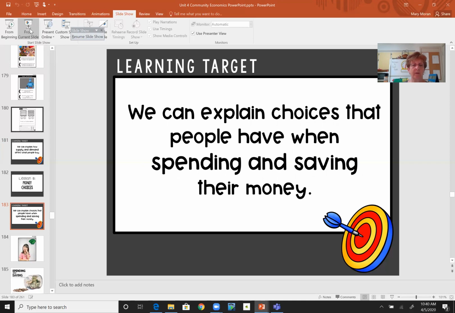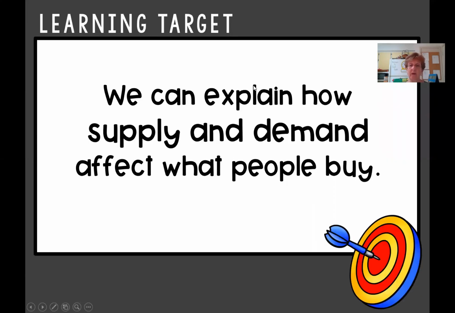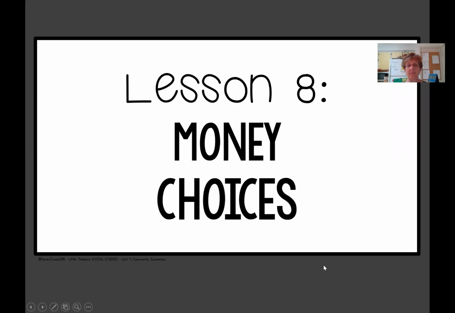And so that's not what we should be seeing. There we go. So today's learning target is we can explain how supply, nope, that's not, we're talking about money choices. Sooner or later, Mrs. Moran's going to get this right, so bear with me.